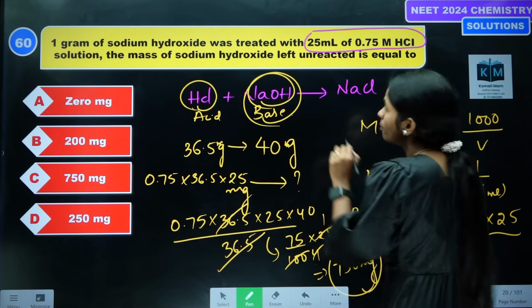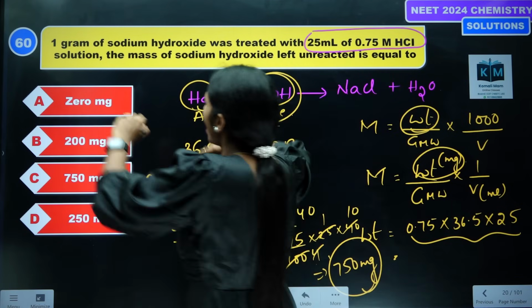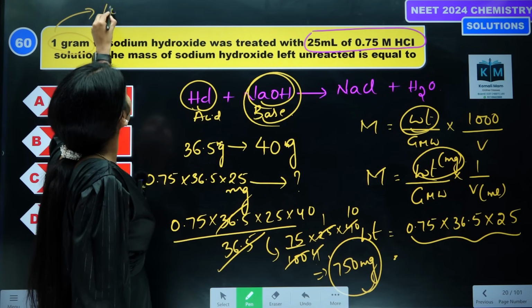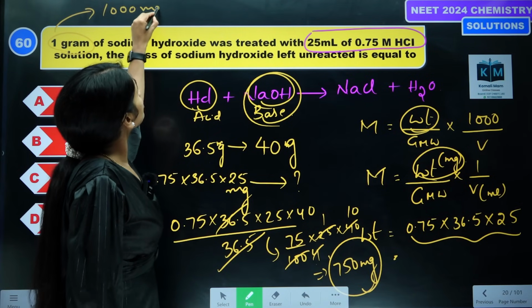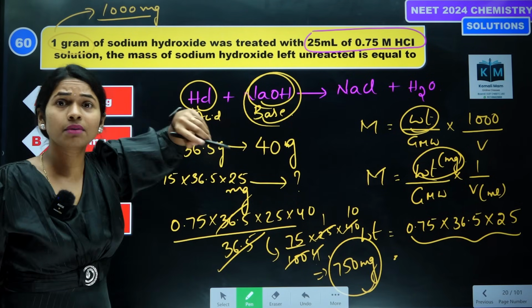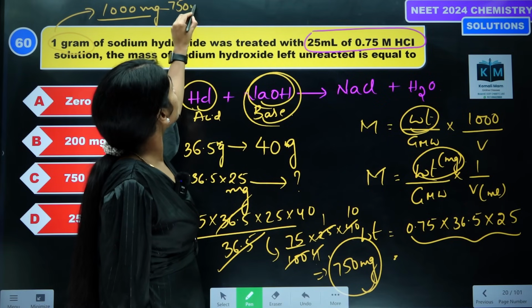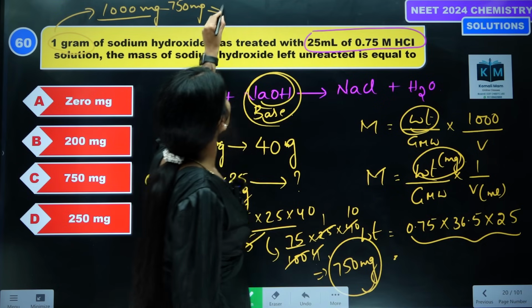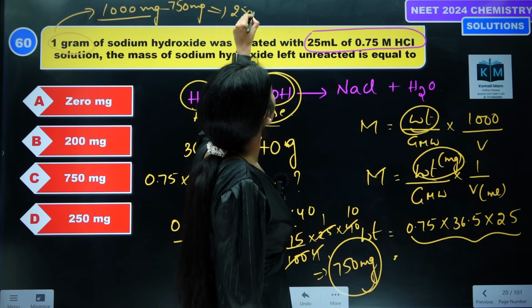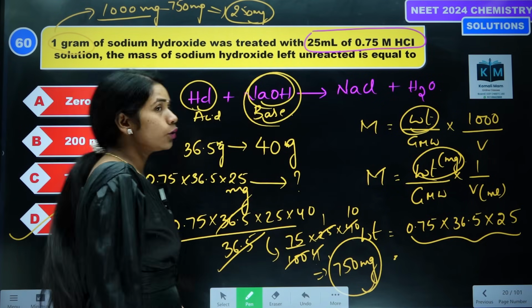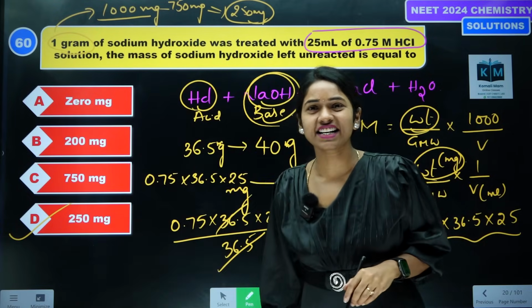Actually, NaOH how much is needed? 750 milligrams. But how much have we taken? We have taken 1 gram. 1 gram is 1000 milligrams. So we have taken 1000 milligrams, but how much do we need? Only 750 milligrams. So what is the difference? 250 milligrams is the excess reagent. How much is the excess reagent? 250 milligrams. So option 4 is the correct answer.